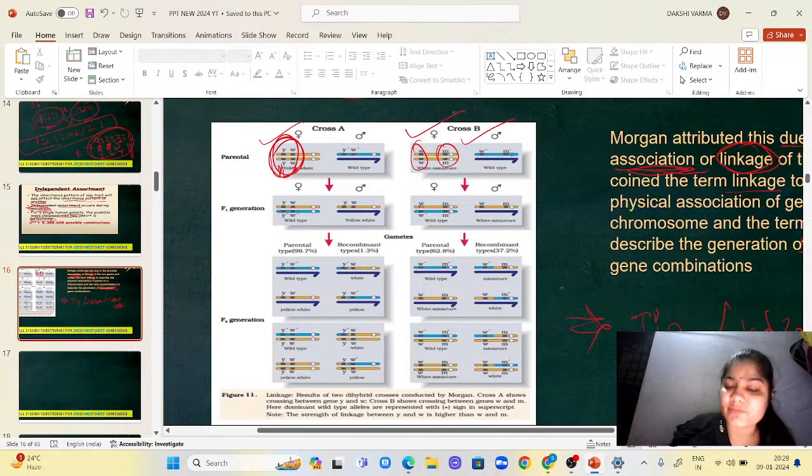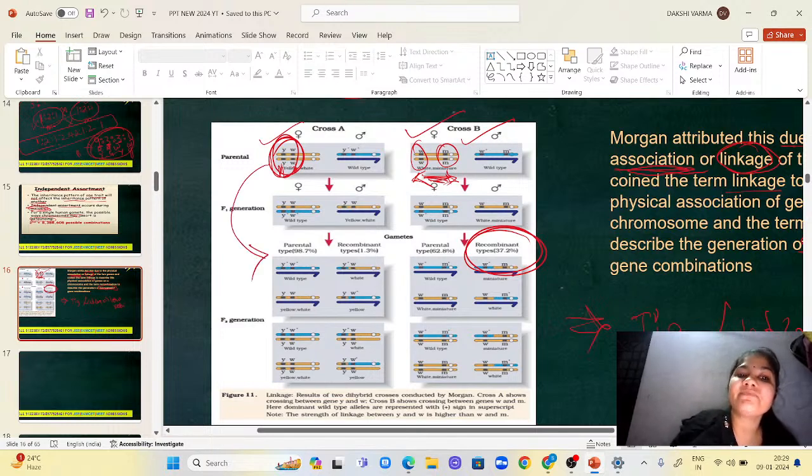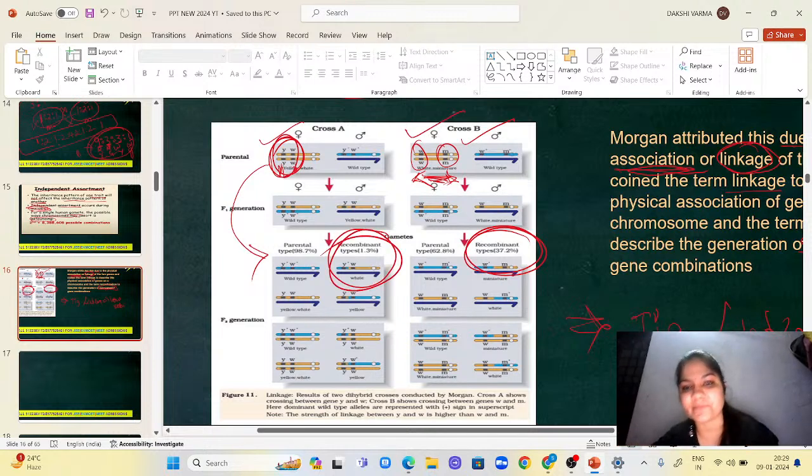In cross B, as the distance of the linkage is high, it is showing maximum chances of recombination. But if the linkage is short and tightly packed, I can see very little chance of recombination. This is the theory given by Morgan and his group.